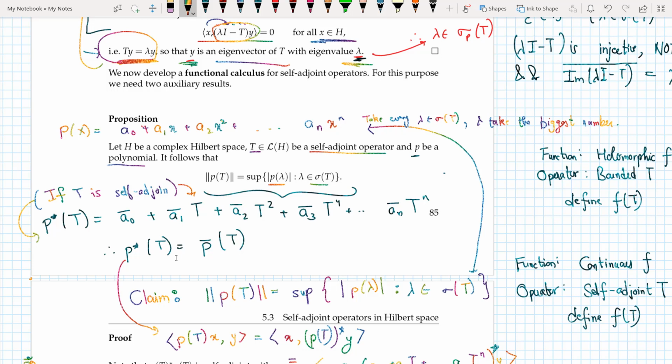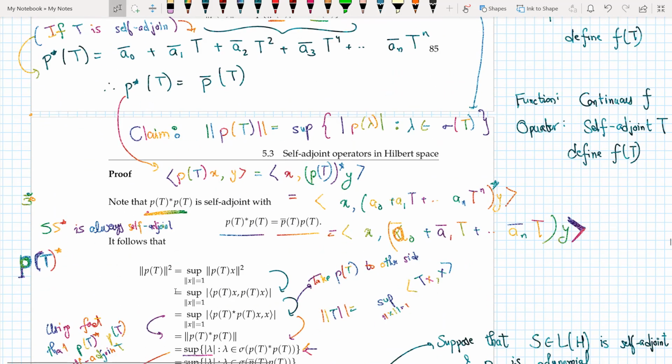One thing I want to prove is that if my operator T is self-adjoint, then P star of T equals P complex conjugate of T. The simplest way to show it is as follows. If I take the inner product of P(T)x, y, it equals x, P(T) star y, and then P(T) star can be written like this.